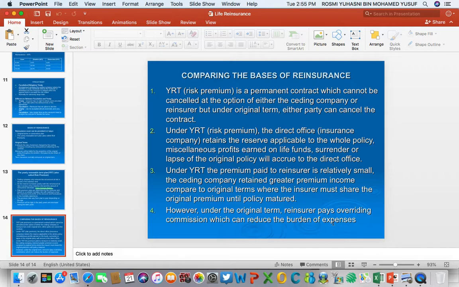So reinsurer will have to pay a certain portion of this commission to the insurer. So this is a benefit when using original term basis, which is not available under risk premium. So those are the four basic differences between the risk premium and the original term basis.